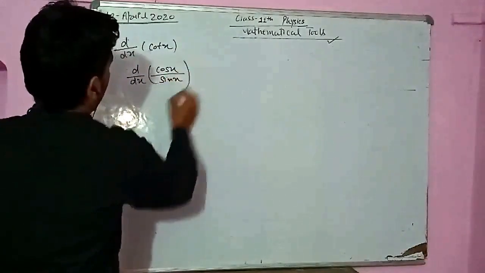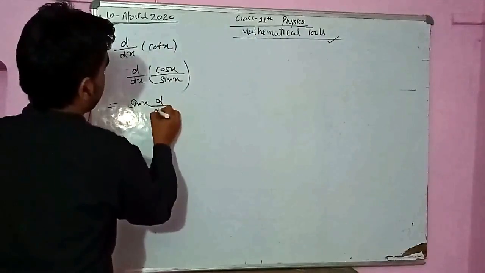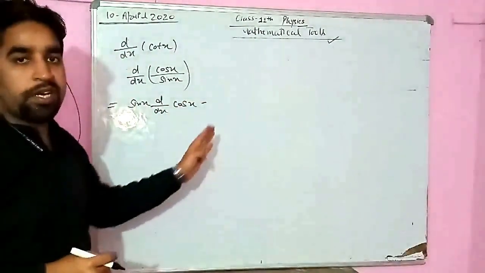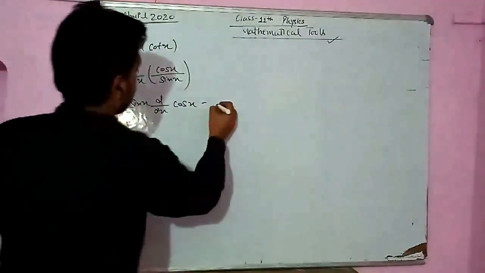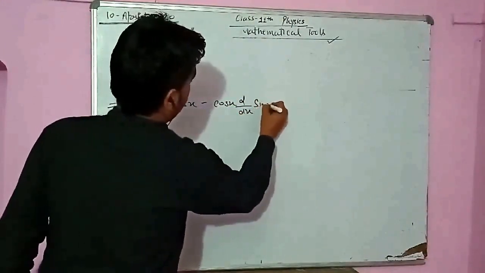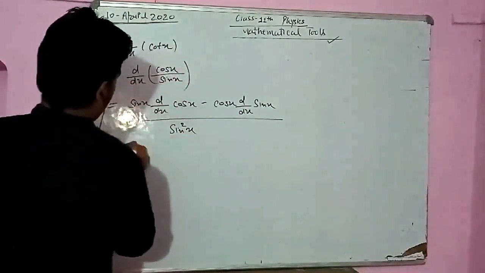Now what will we do? First we will write sin, then differentiation of cos. Same identity I am applying. Okay, you can understand this now. So denominator, differentiation of numerator, minus numerator, differentiation of denominator, divided by denominator square. Now what will this be?